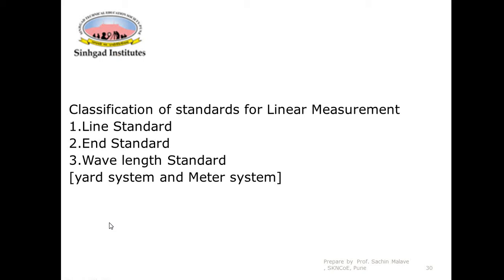classification of the standards for the linear measurement. There are three types of standards which are used for the linear measurement. First is a line standard, second is called an end standard, and third is called a wavelength standard. As the name indicates, it is used for the linear measurement. Linear measurement means you can measure the linear dimensions, length, width, thickness, height, etc. We will discuss this in detail now.